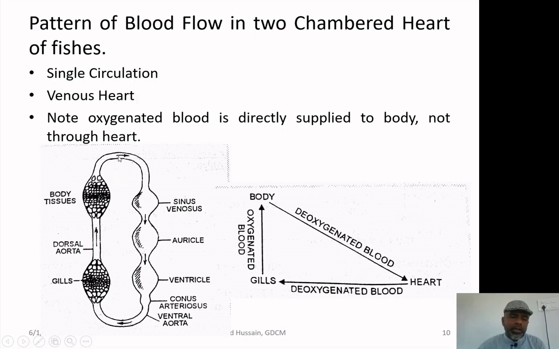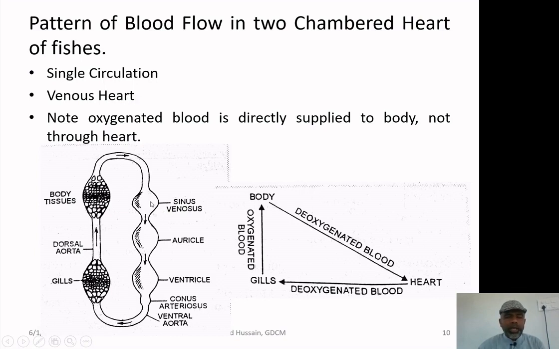Moreover, once the blood enters the heart, after passing through the heart, it goes directly to the gills, where the oxygen will be taken by the blood and the carbon dioxide will be released back through the gills into the water. Then after taking oxygen, blood will directly go into the body tissue. It will not come back again to the heart and be pumped out. So, only single circulation is there. There are no two connections between the body, the gills, the respiratory surfaces and the heart. That is why it is called the single circulation.